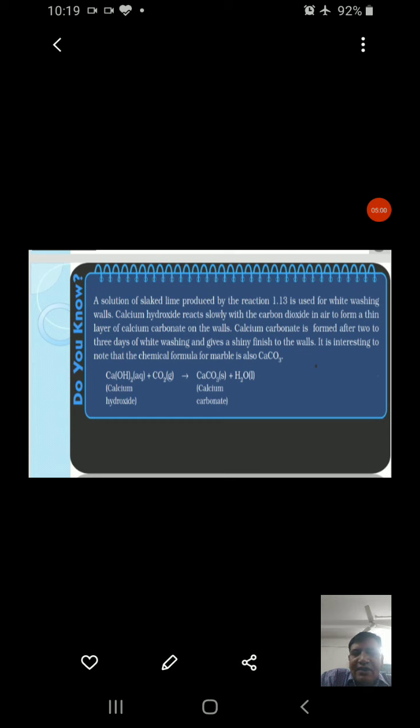It is interesting to note that the chemical formula of marble is also calcium carbonate, CaCO3, meaning that when we use the solution of slaked lime for whitewash on the walls, the calcium hydroxide which forms there absorbs the environmental carbon dioxide and forms a thin layer of calcium carbonate on the walls, which shines. The calcium carbonate formed on the wall is similar to the marble formula. Calcium hydroxide plus carbon dioxide converts into calcium carbonate plus H2O.